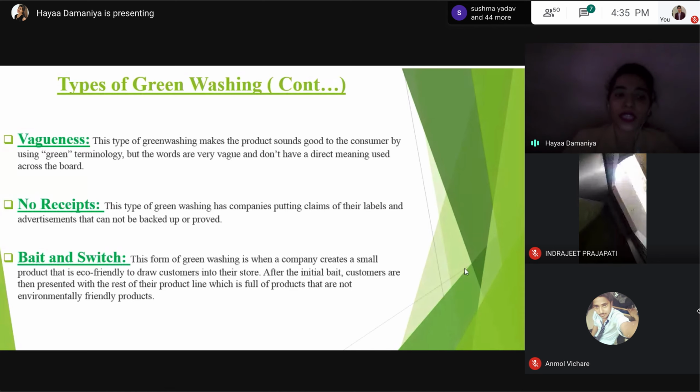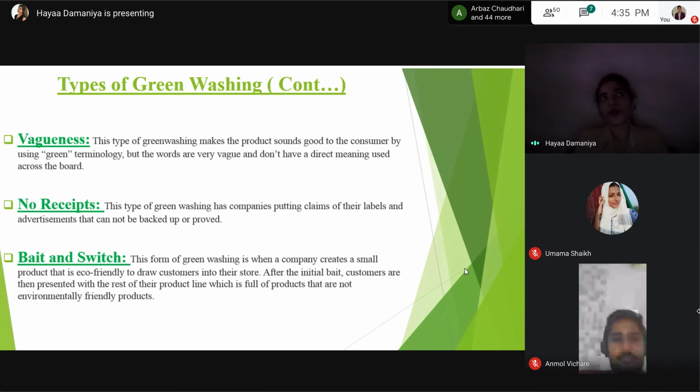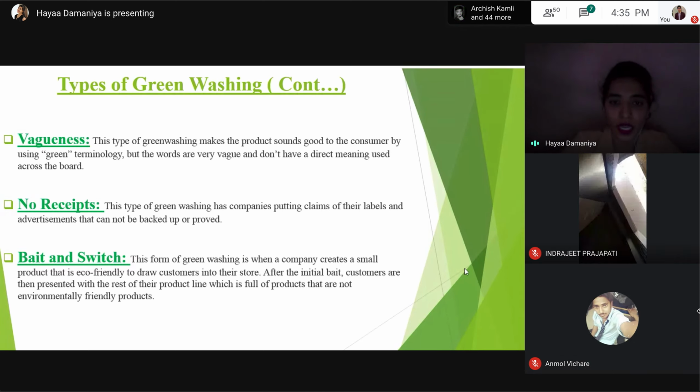The next is the bait and switch greenwash. This form of greenwashing is when a company creates a small product that is eco-friendly to draw customers into their store. After the initial bait, customers are then presented with the rest of the product line, which is full of products that are not environmentally friendly. Usually one product is actually eco-friendly, but it is overpriced, so consumers are pushed to buy the non-eco-friendly versions of that product.